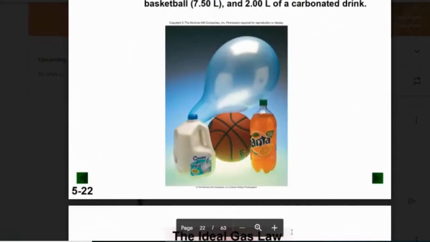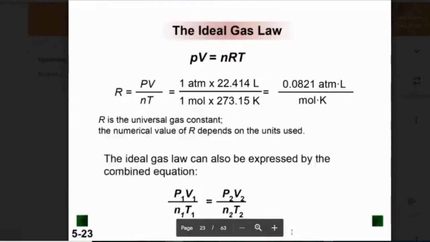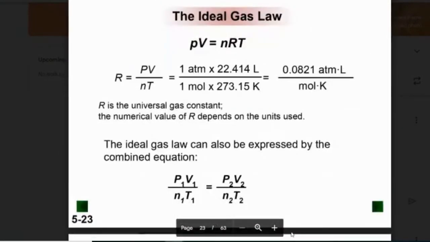And it just shows some different things. Probably should get rid of that thing. Okay, so this is the equation we want to use. There's 2 different ones on this page, and both are important. PV equals nRT is the ideal gas law.